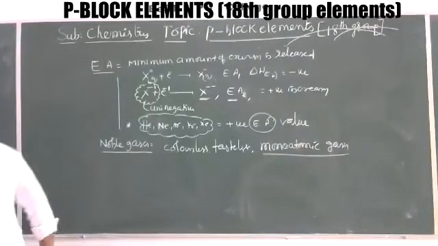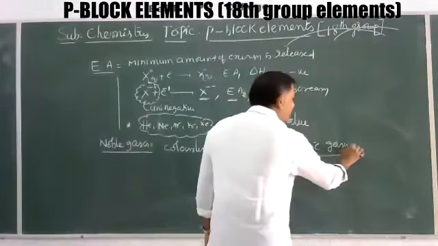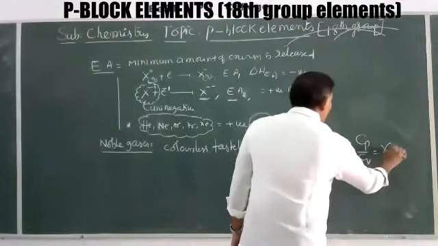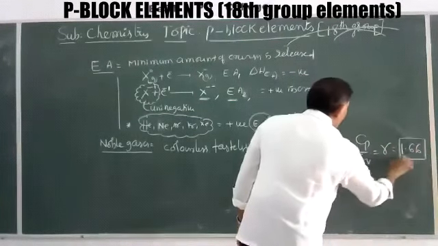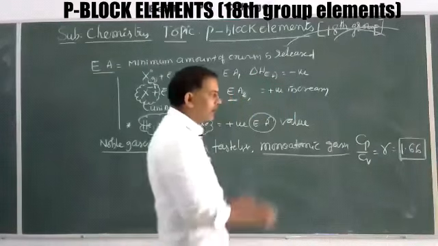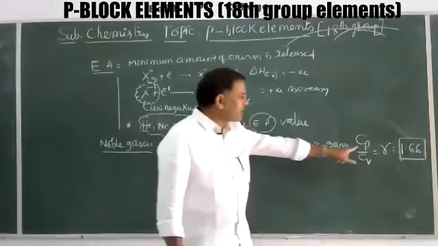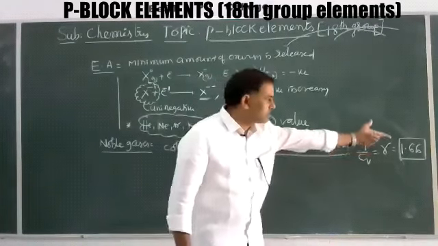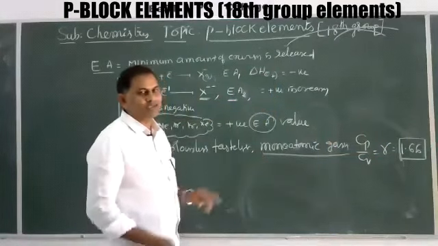So on the basis of thermodynamic properties, monoatomic gases have a Cp by Cv value, that is gamma, equal to 1.66. The ratio of heat capacity at constant pressure to heat capacity at constant volume equal to 1.66 means they are considered monoatomic gases.